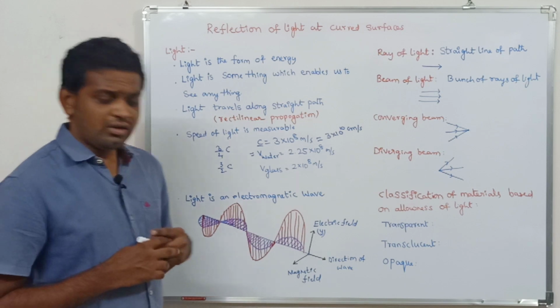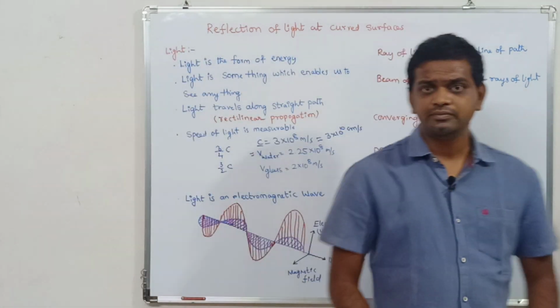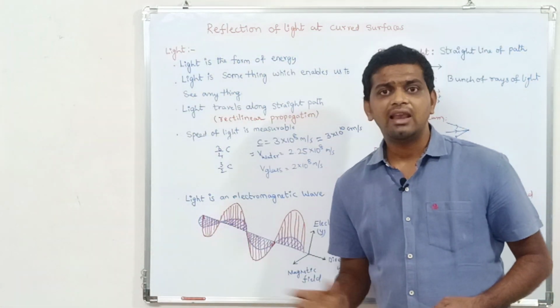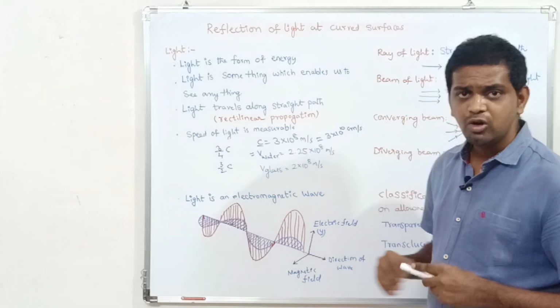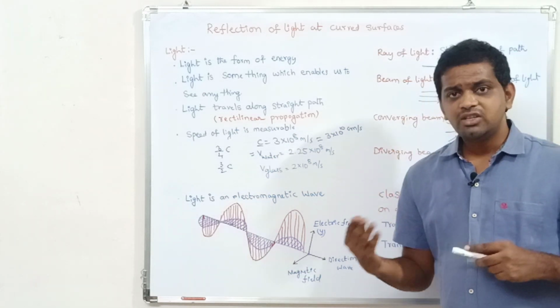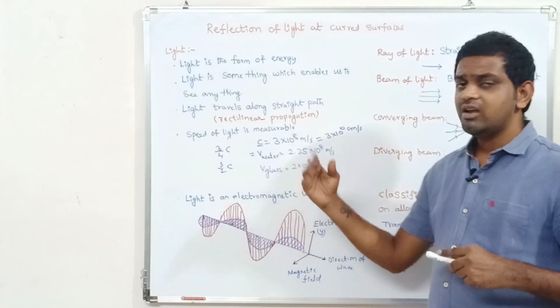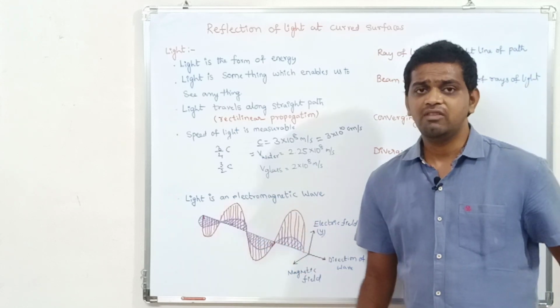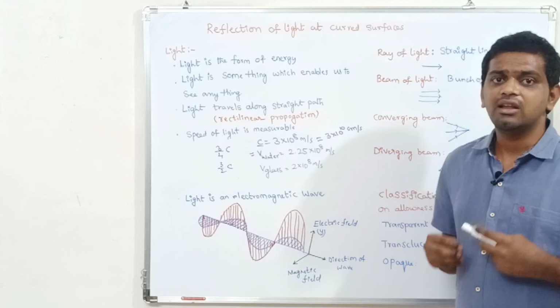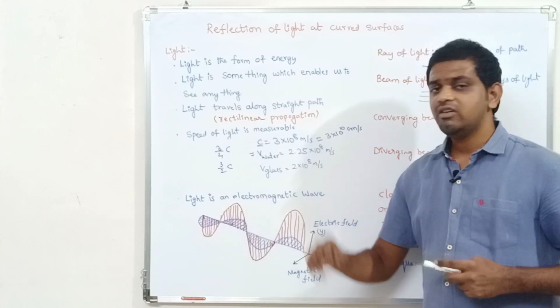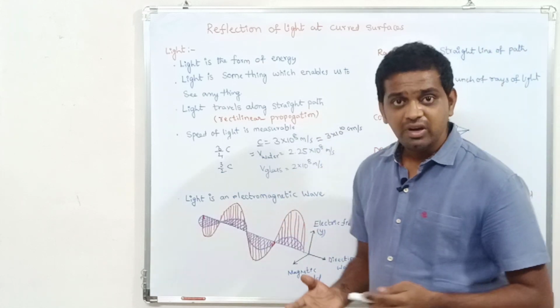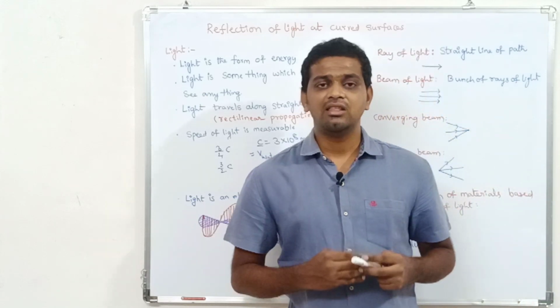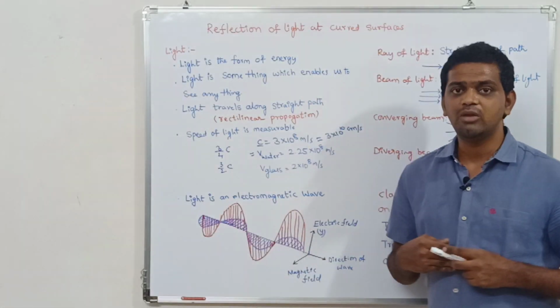Coming to the electromagnetic wave, light is an electromagnetic wave. In order to propagate, does the light wave require a medium? In the absence of a medium also, the light wave will propagate. Even in vacuum, where nothing is present, the light wave will propagate. Even in a medium, such as air or water, the light wave is going to propagate.